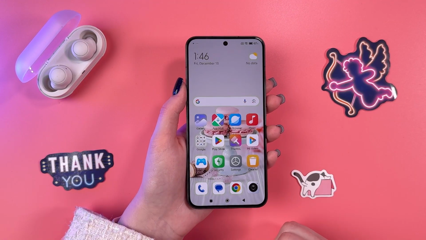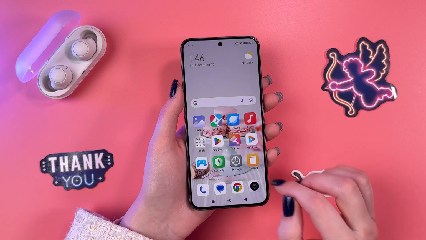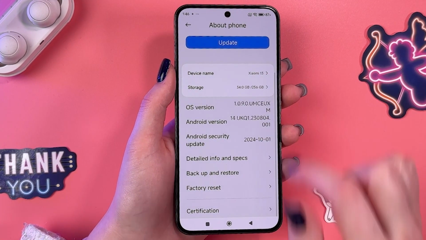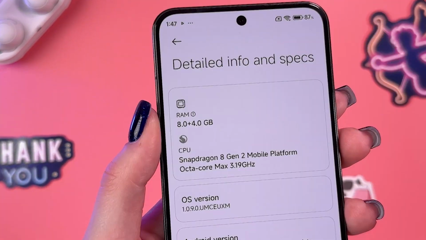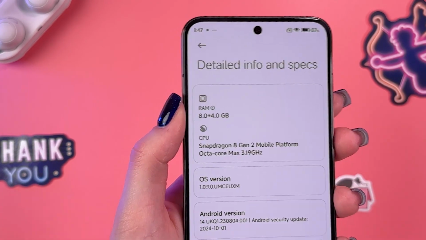Hi, to extend RAM on your Xiaomi 13, as a first step, let's check current RAM. For that, I'm gonna go in the settings, then about phone tab, and after that select detailed info and specs, and now we can see the amount of RAM. So we got 8 GB plus 4 GB.